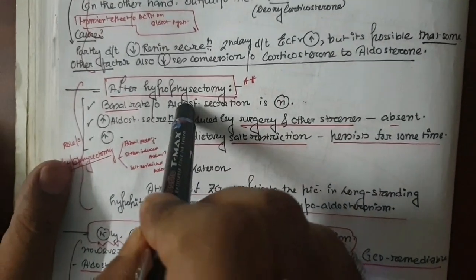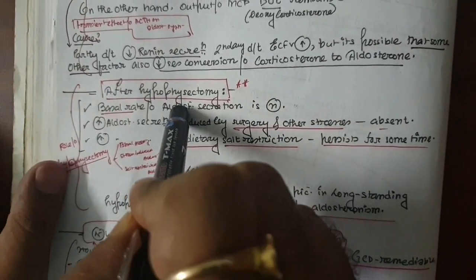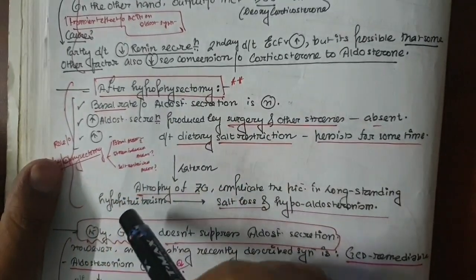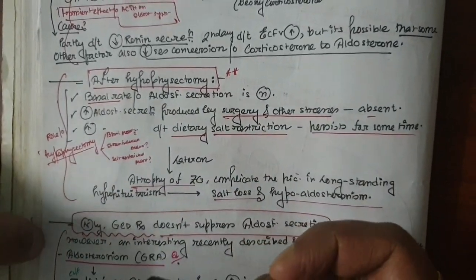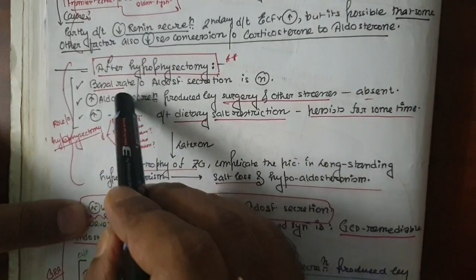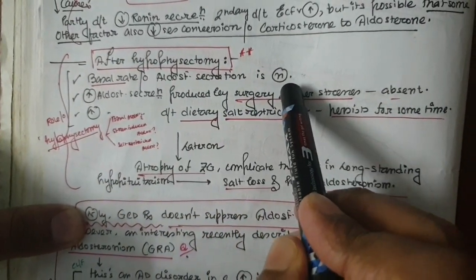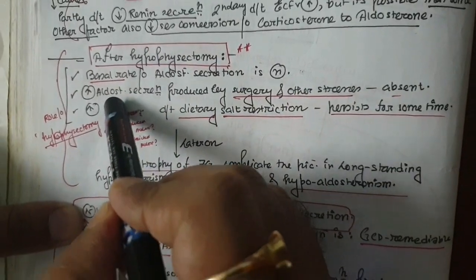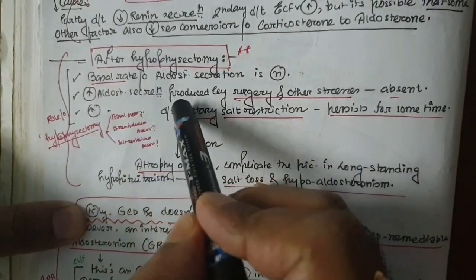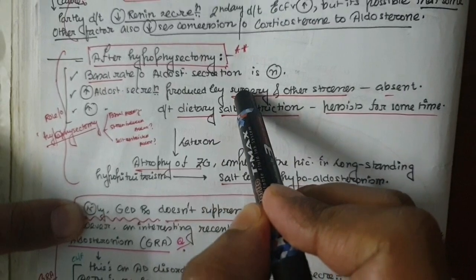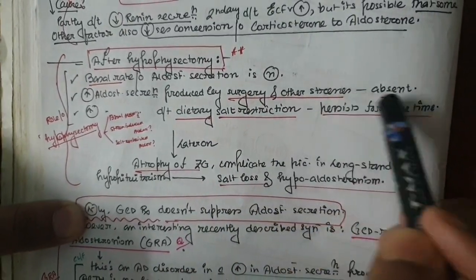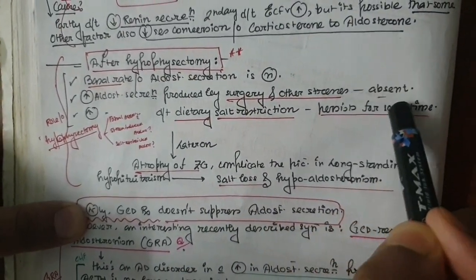So if we remove the anterior pituitary gland, after hypophysectomy, what will happen in the body? Number 1, the basal rate of aldosterone secretion is normal. This is a very important point. Number 2, the increased aldosterone secretion produced by surgery and other types of stress is totally absent.